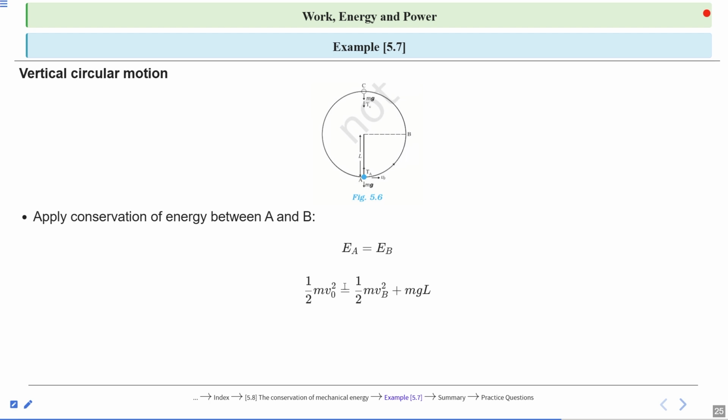So kinetic energy is half m v_B square plus mgL, that is potential energy. So according to conservation of energy, we will equate this. So it will be 1 by 2 m v naught square, which is 5gL, we already calculated, equal to 1 by 2 m v_B square plus mgL. Now we will solve this equation. This is the only remaining term, only mathematical terms.